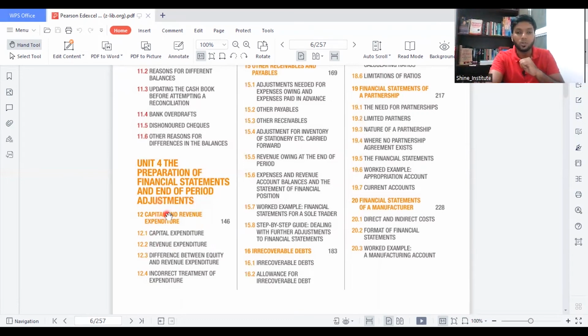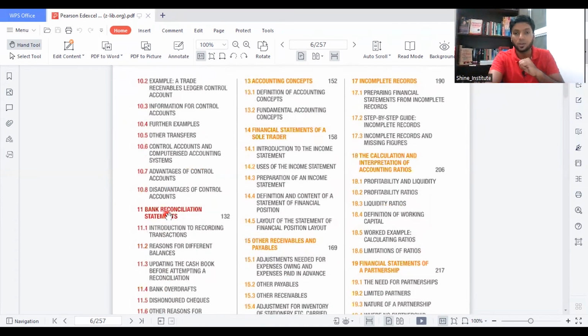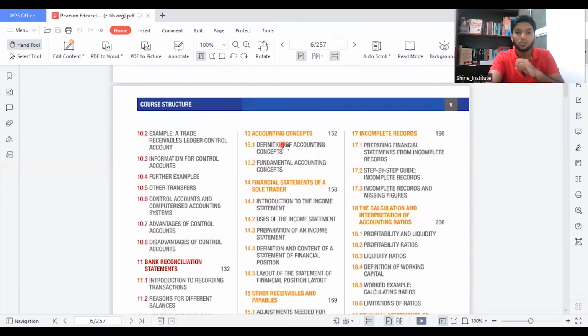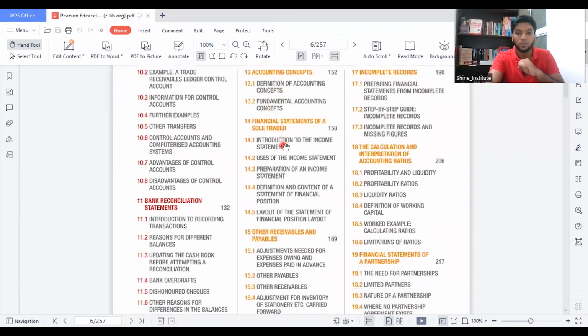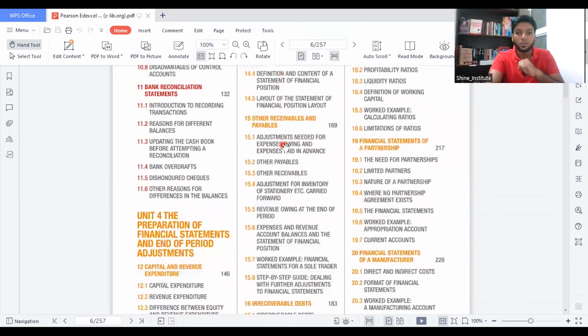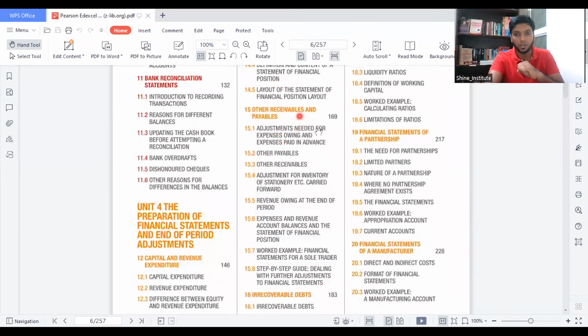In chapter 12, you learn capital and revenue expenditure. In chapter 13, concepts of accounting. Chapter 14, financial statements of a sole trader. Chapter 15, other receivables and payables. Now, this is a very tough area. Many students fail the exams because of other payables and receivables if they don't understand. So as a student, you should be very careful when you're learning this particular chapter. When I say it's important, you should always consider it very important.